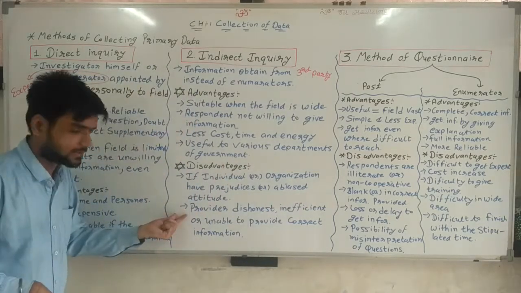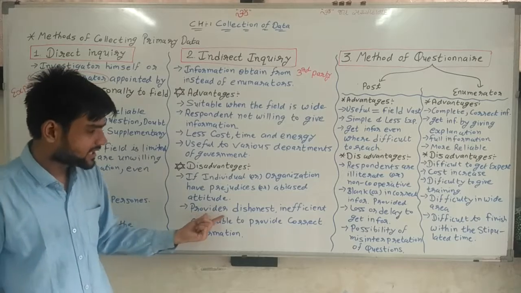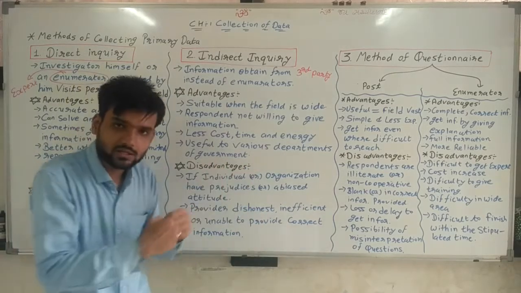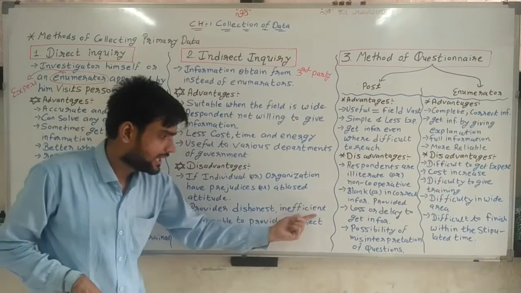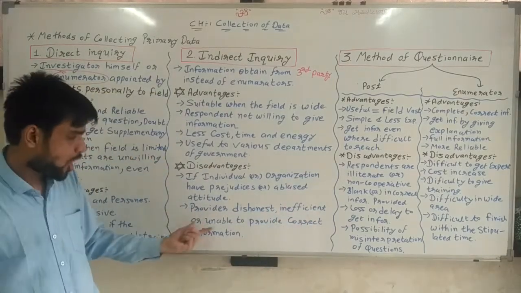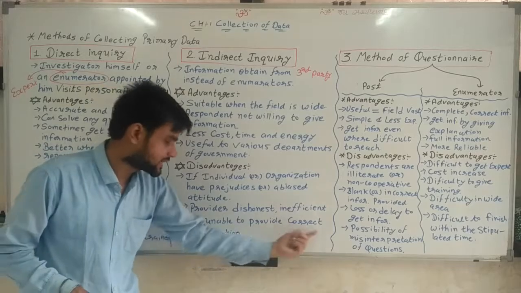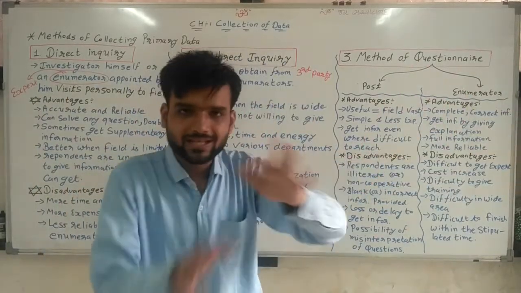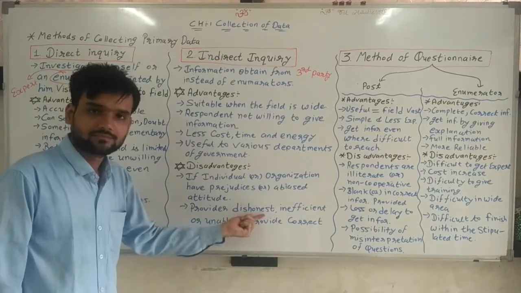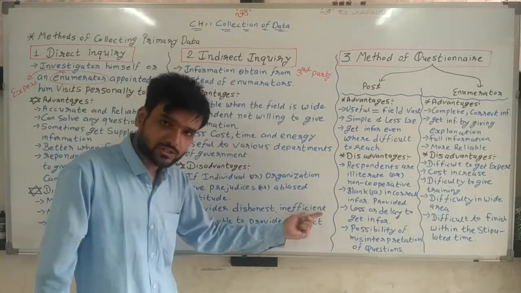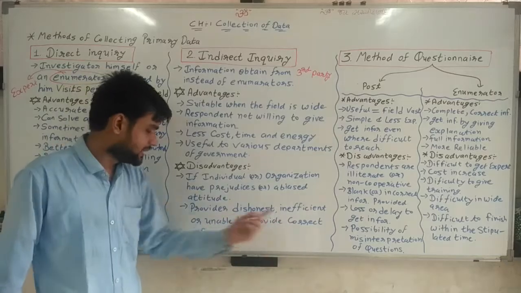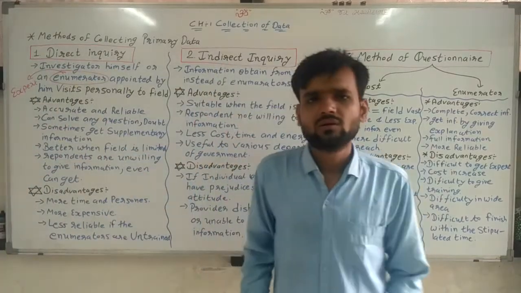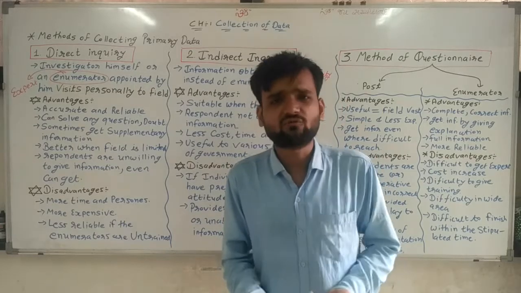Going ahead, the second one: the provider is dishonest, inefficient, or unable to provide correct information. If the information provider is not honest, is not efficient, is not ready to provide information, then also we are not getting proper, correct information.